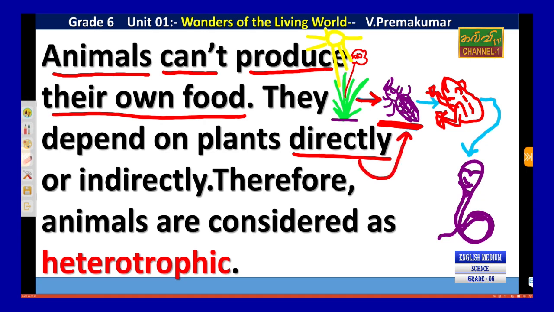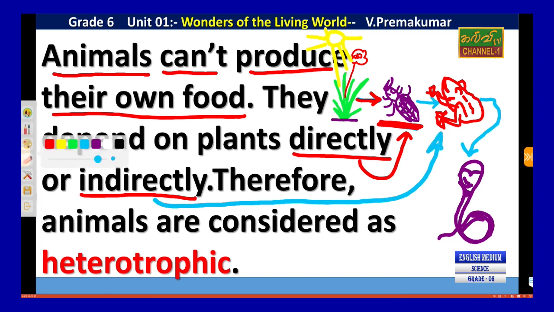This one is eaten indirectly. Directly means eating the plant itself.